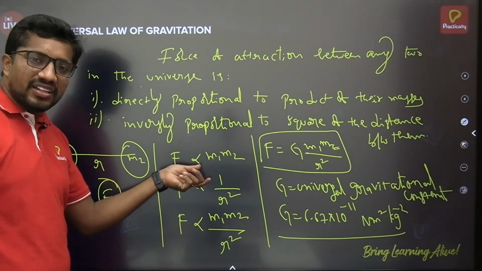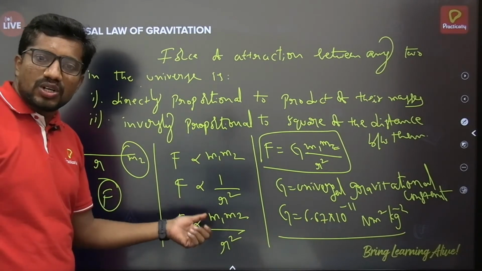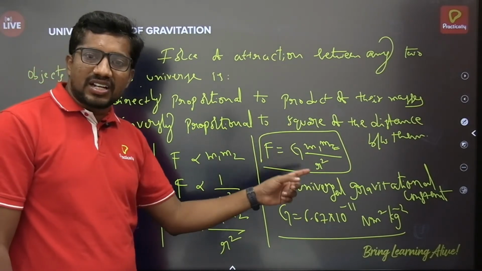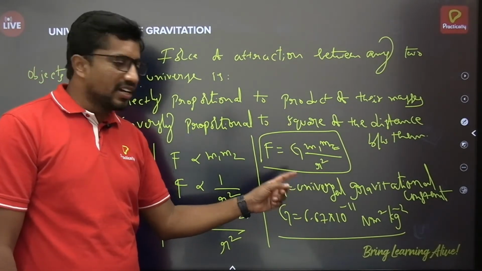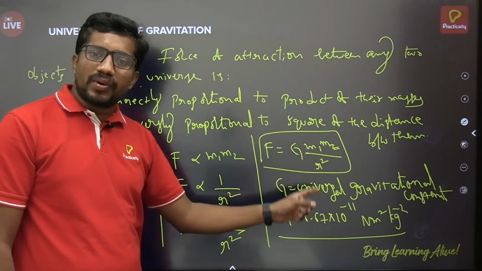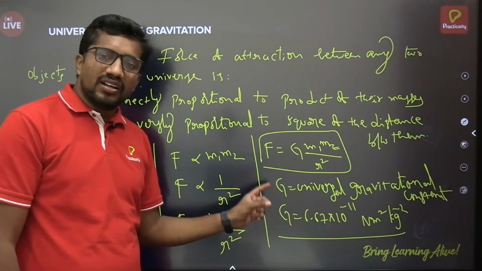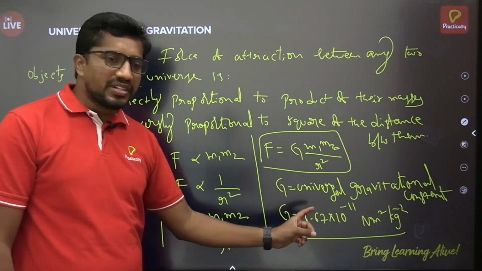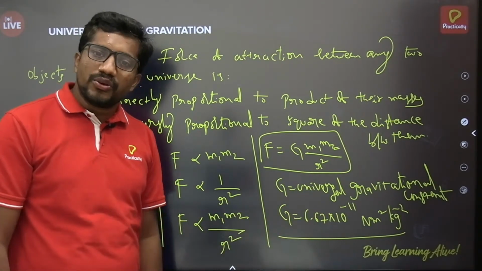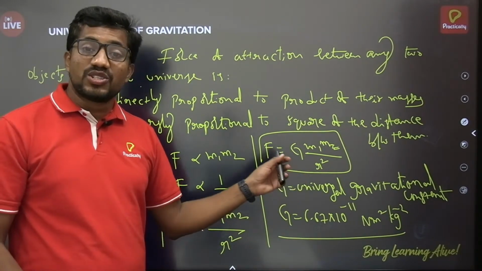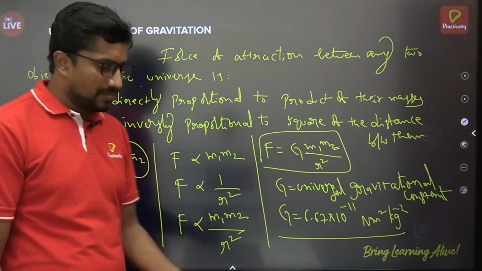By combining these two, F proportional to m1 m2 by r square. Applying the proportionality constant, F equals G m1 m2 by r square, where G is the universal gravitational constant and its value is 6.67 into 10 power minus 11 newton meter square kg power minus 2. This is capital G, which we call the universal gravitational constant.